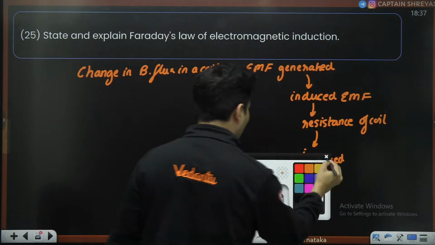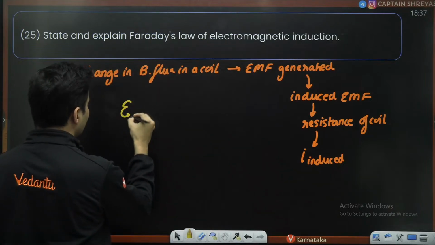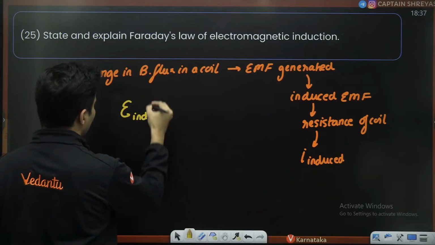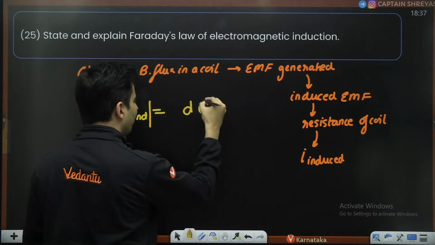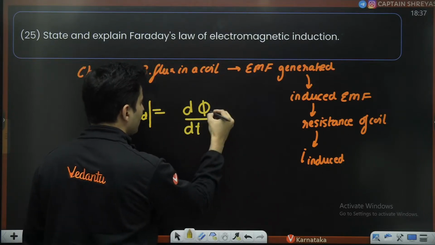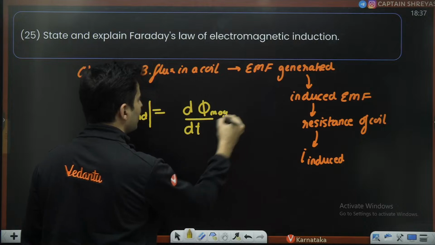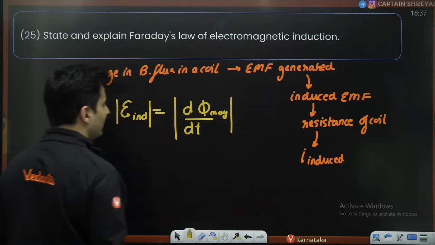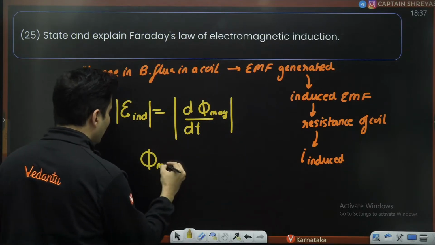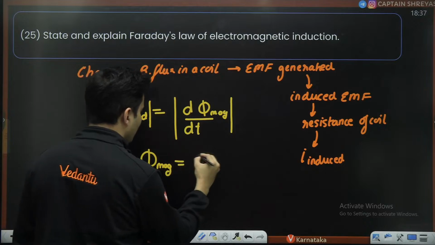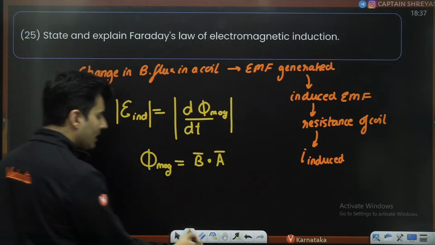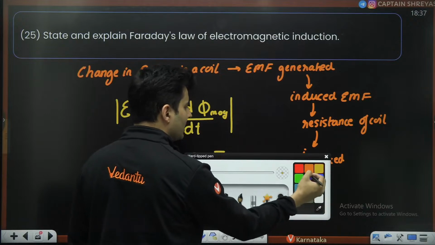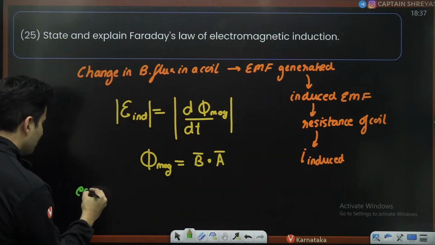The exact formula for this is given by the EMF which is induced, magnitude wise, is nothing but d phi by dt. This phi is magnetic in nature, where magnetic flux is magnetic field dot the area vector. And then you can also give some examples.